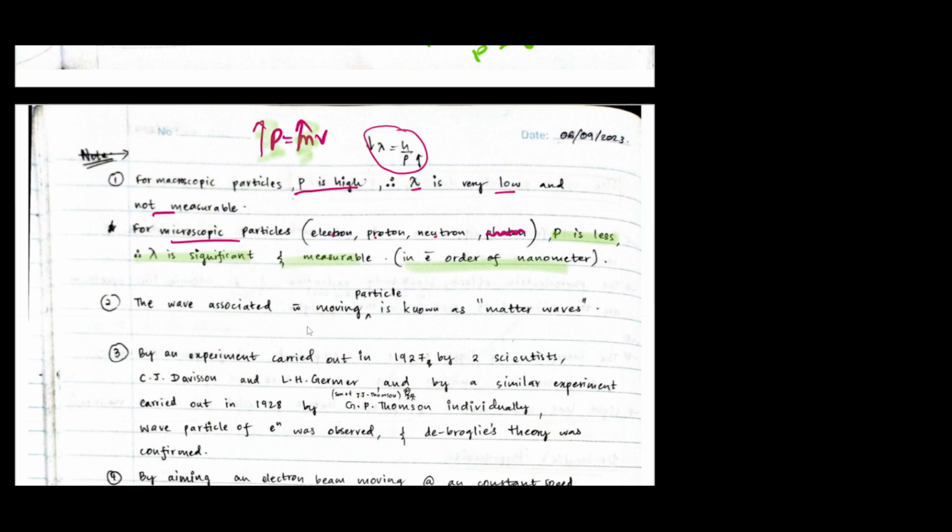So the wave associated with a moving particle is not an electromagnetic wave, it is not any type of wave that we have discussed earlier. We call this one matter waves.